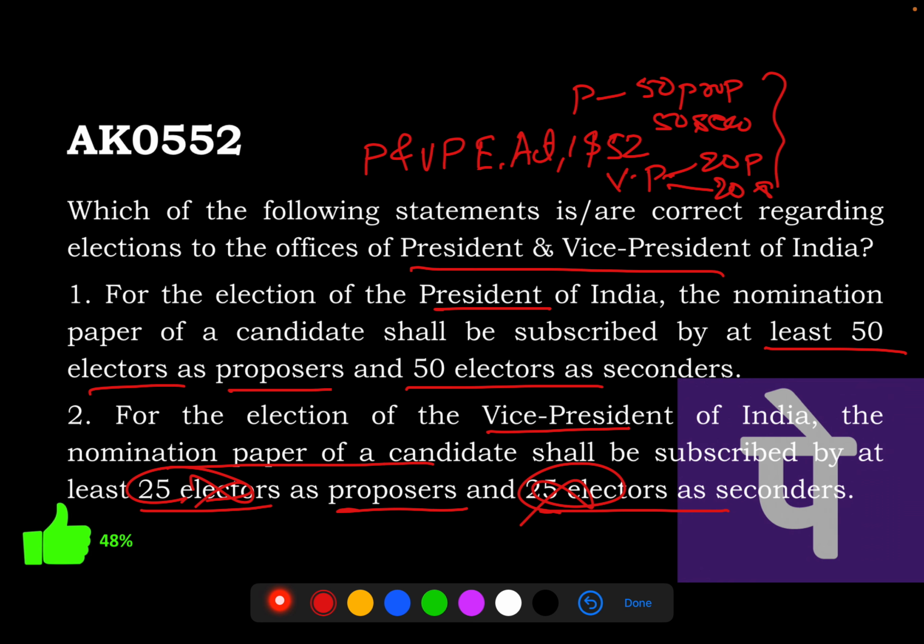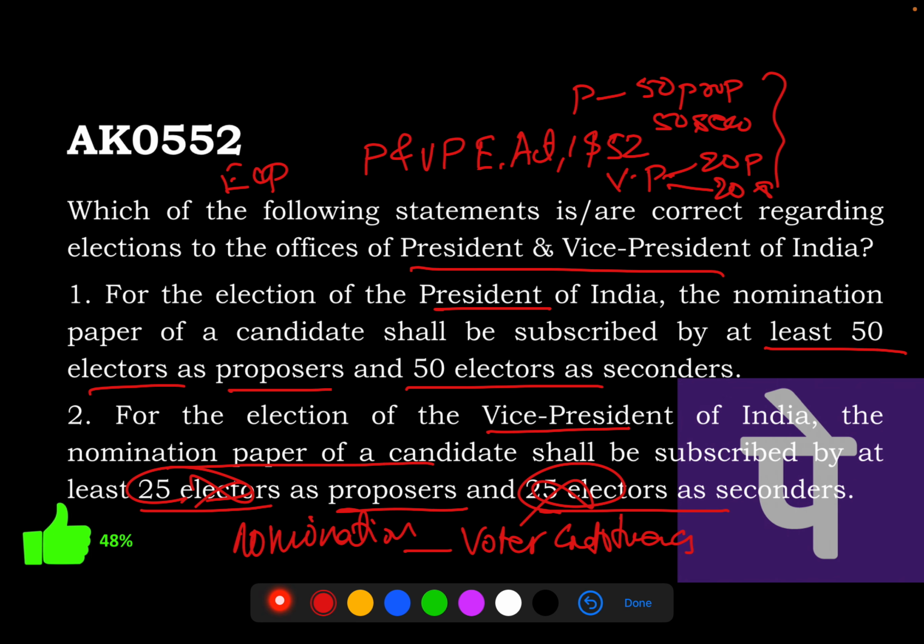So every election requires a nomination of the candidates. Every election, the nomination is done by one of the voters. Like in Lok Sabha, it can be a registered voter of the constituency. And for the president, it can be one of the members of the electoral college of the president.